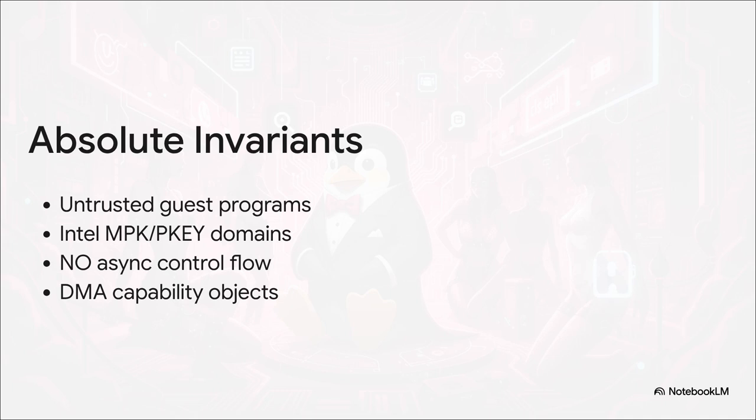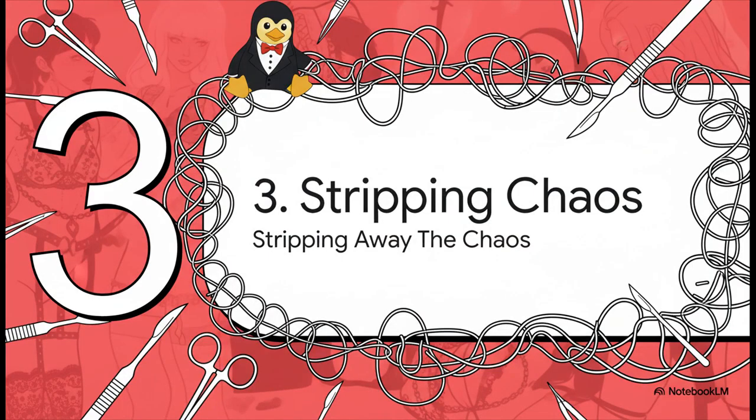To make sure this actually works, we have to enforce some absolute non-negotiable invariants. First, the drivers are strictly treated as untrusted guests, completely walled off by those Intel MPK domains I mentioned. And this is crucial. There is no asynchronous control flow allowed whatsoever. None. On top of that, any direct memory access, or DMA, is mapped directly to capability objects. This guarantees that chaotic C pointer pollution can never, ever leak into our core OS state graph. Let's dive deeper in part 3, stripping away the chaos.